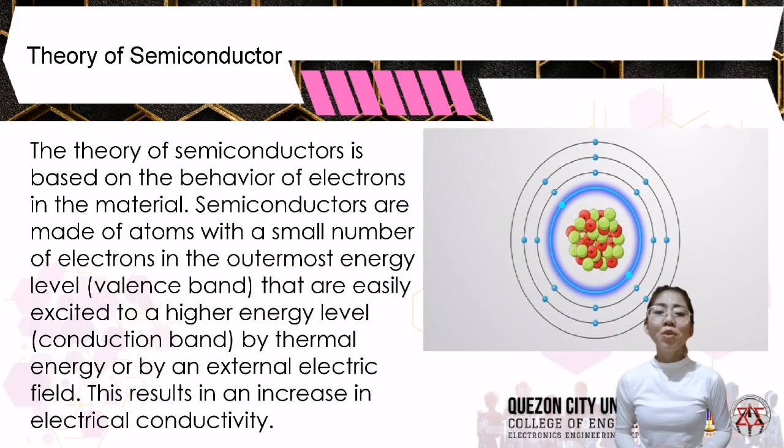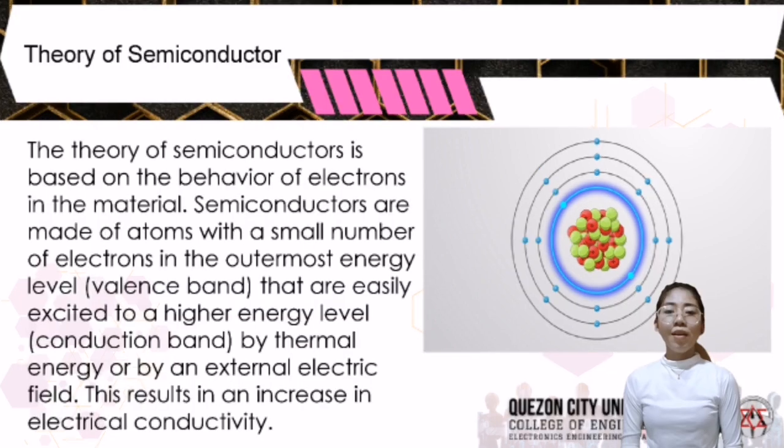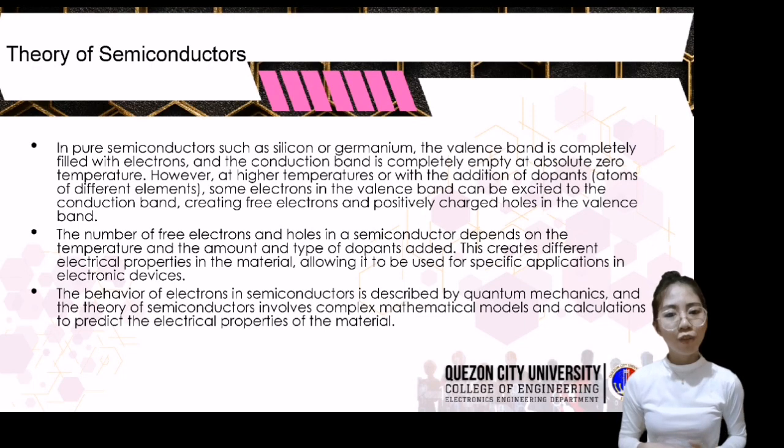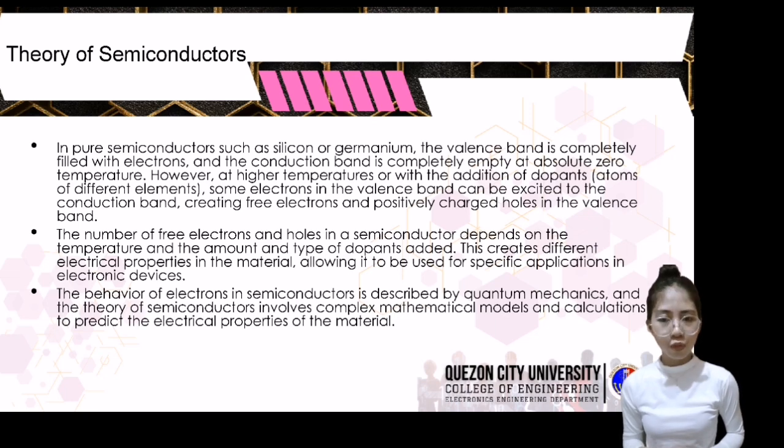The theory of semiconductors is based on the behavior of electrons in the material. Semiconductors are made of atoms with a small number of electrons in the outermost energy level or valence band that are easily excited to a higher energy level, conduction band, by thermal energy or by an external electric field. This results in an increase in electrical conductivity. In pure semiconductors such as silicon or germanium, the valence band is completely filled with electrons, and the conduction band is completely empty at absolute zero temperature.